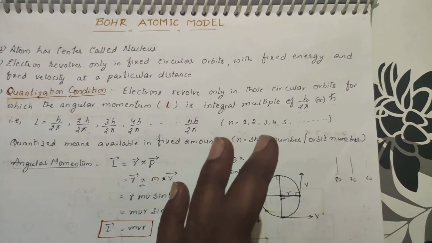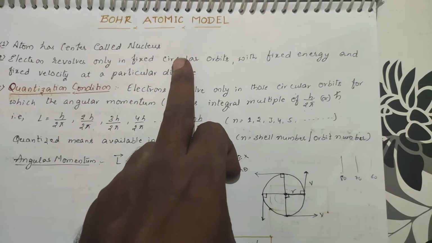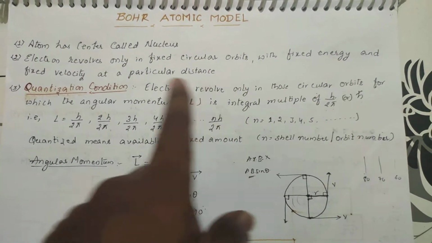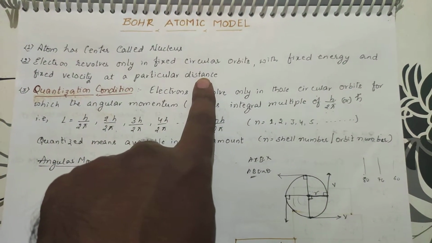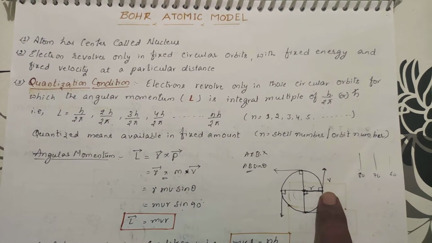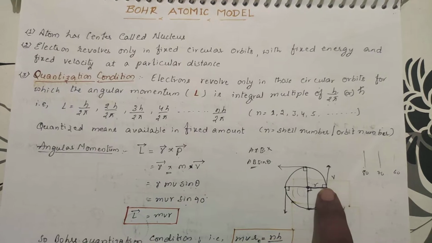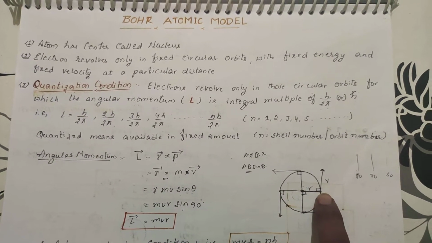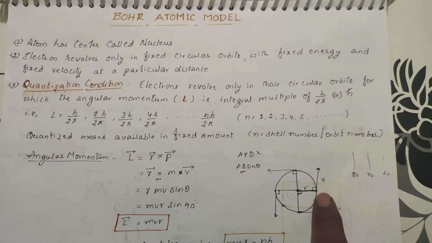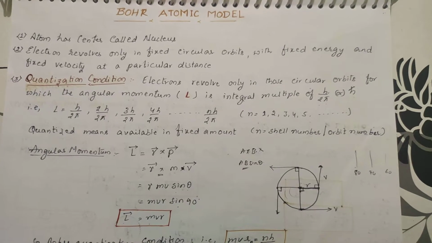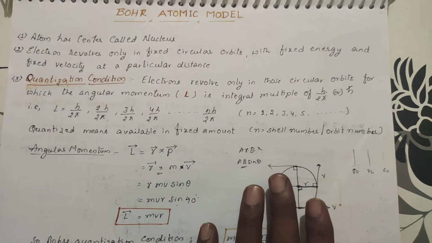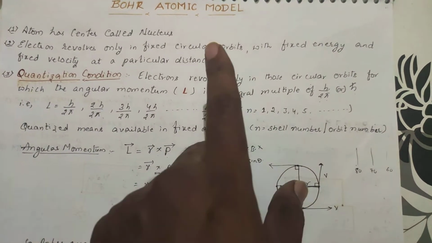So the energy is constant whenever an electron is moving in a fixed circular orbit, and the velocity is also fixed. Energy is fixed, velocity is fixed, and the distance is also fixed. Let us assume that this is the nucleus and here there is an electron. Whatever electron is present here has a fixed amount of energy, a fixed velocity, and is at a fixed distance from the nucleus. As long as the electron is present here, its energy will not be reduced. The velocity will not be reduced. Velocity is constant, energy is constant, and the distance is also constant. That is what Bohr is saying.